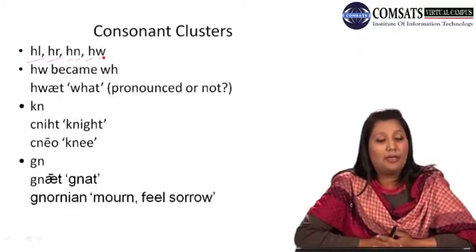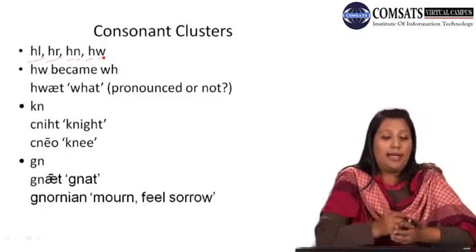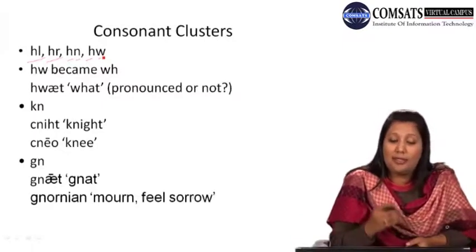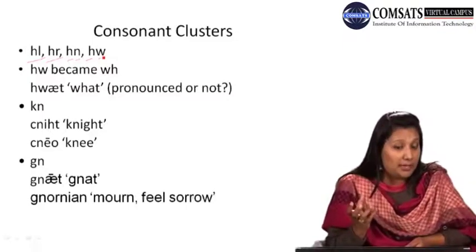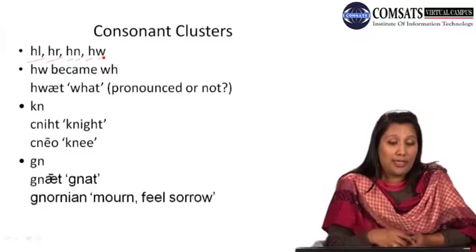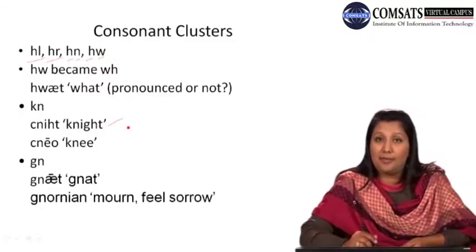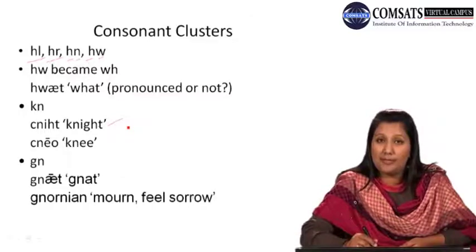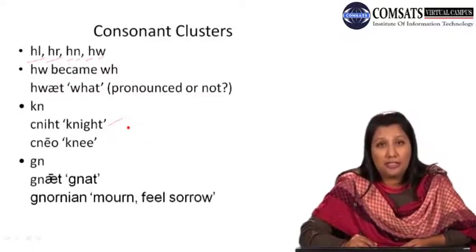Then what, again pronounced or not. And then again the k sound, k and n, the two coming together in Old English. In modern English, this word is now pronounced as night. Yes, you are right, whereas in older English it was knished.